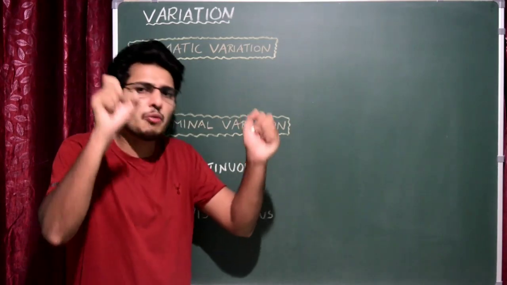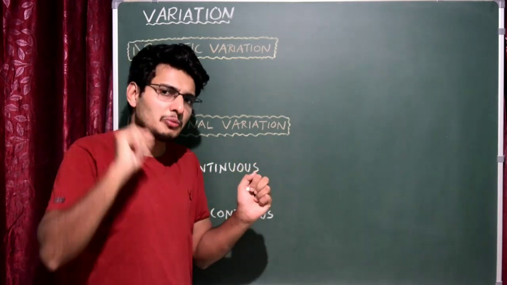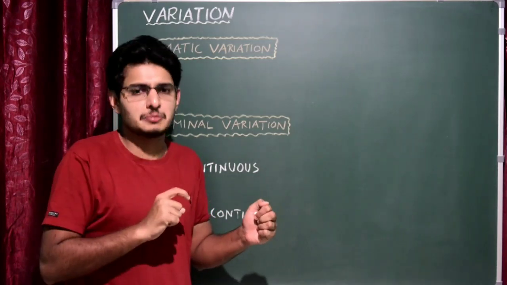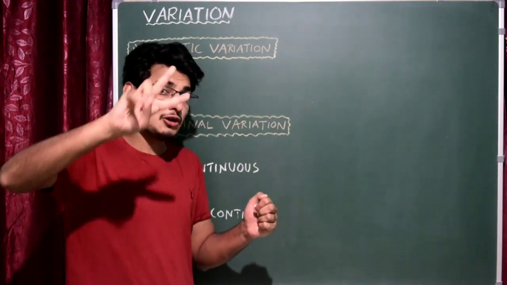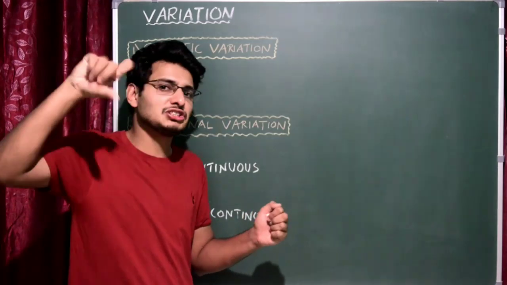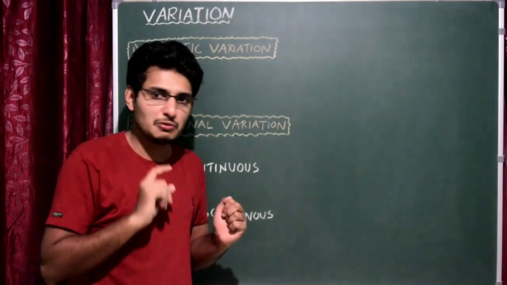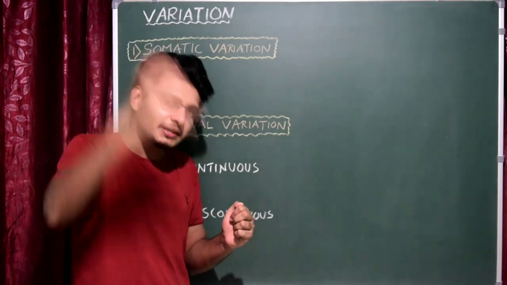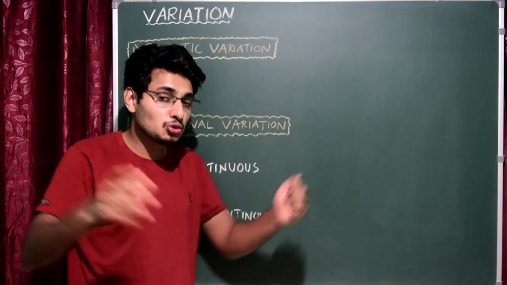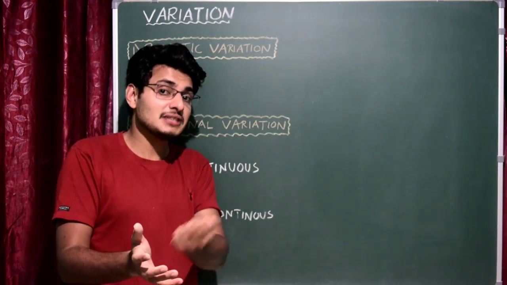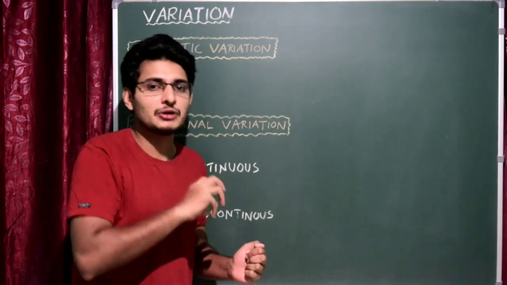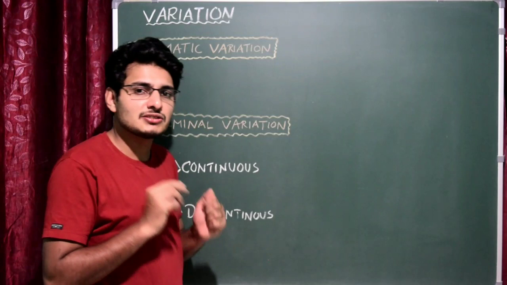Because actually there is a recombination process. During the formation of gametes, male gamete or female gamete, obviously meiosis should take place, correct? There are two significances of meiosis. One is that it brings the shuffling of the genes within the homologous chromosomes. The other is that it reduces the number of chromosomes to half, that is 2n becomes n. Ultimately, n plus n makes 2n in the diploid zygote. So that is the significance of meiosis.